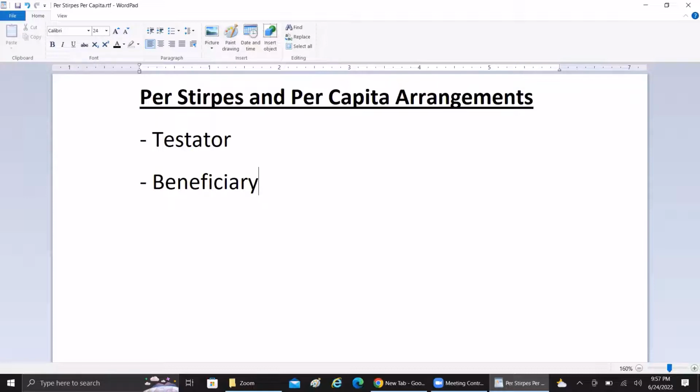Say the testator has written a will and is declaring party A, party B, party C to be his beneficiaries. After his death, his assets will be transferred to party A, party B, party C based upon how the will is written.